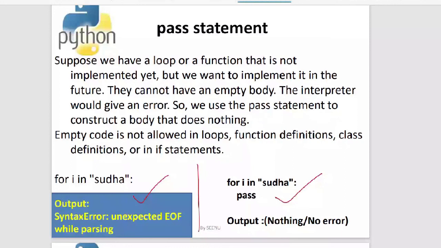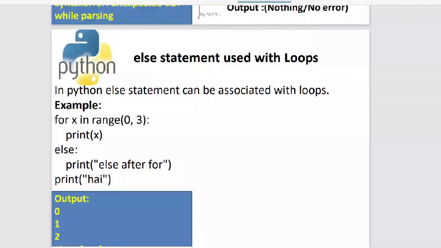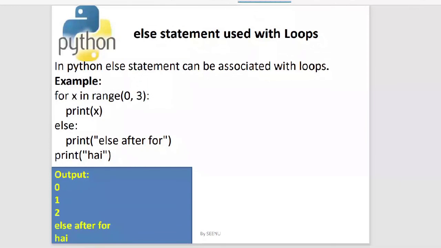Now let us take a look into the else statement used with loops. Unlike your C programming, in C you do have a concept of else, but you can only associate else with if. You cannot associate else with for and all that.